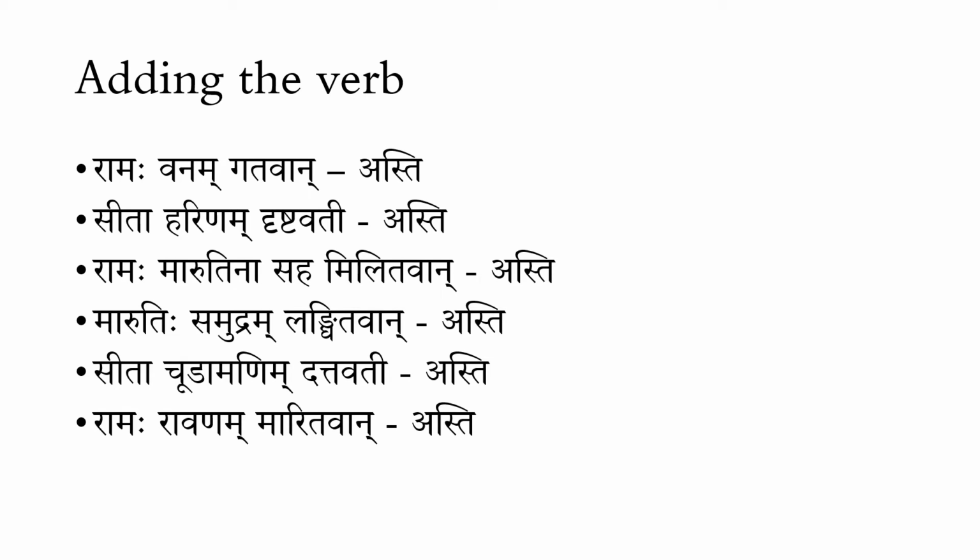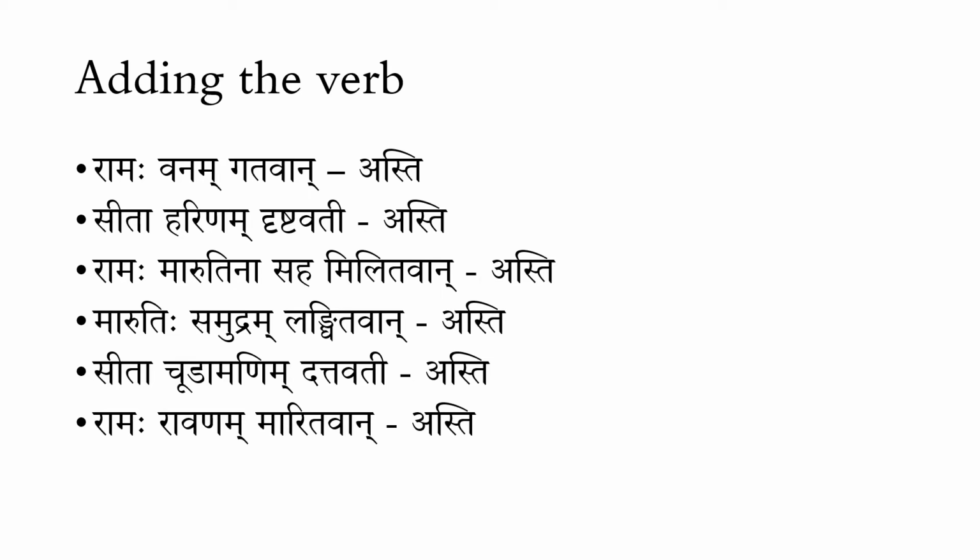So when we add asti, what does that mean? Ramaha vanam gatavan asti means Rama is in the status of gone, or reached the forest. Rama and gatavan both are pointing to the same object here. Similarly, Sita harinam drushtavati. In this, Sita is the one who has seen the deer.